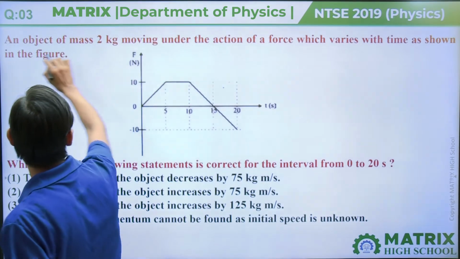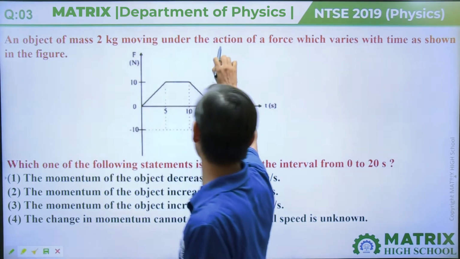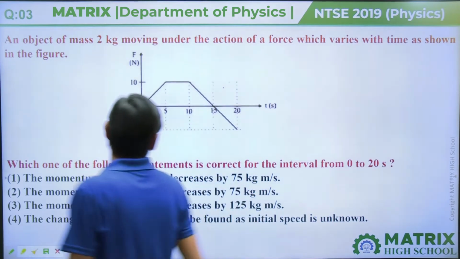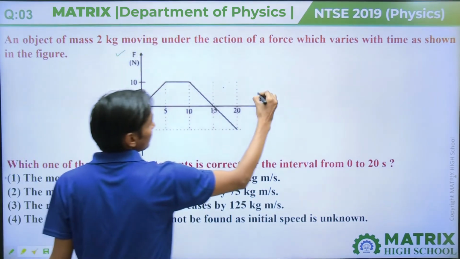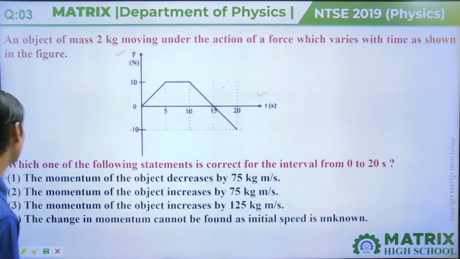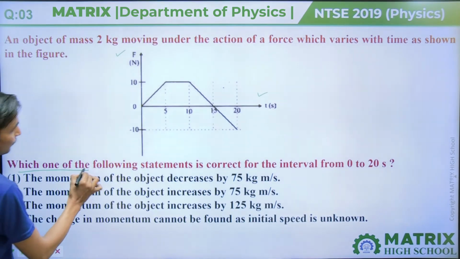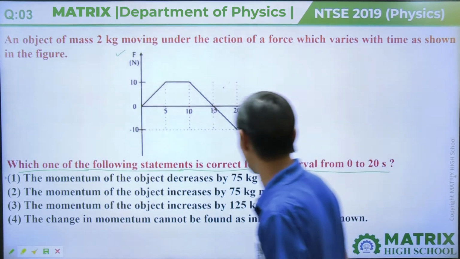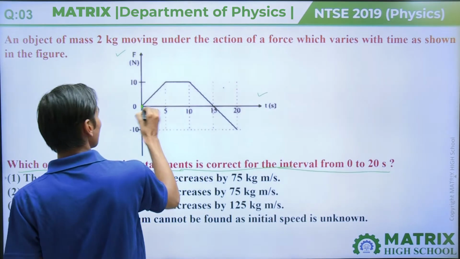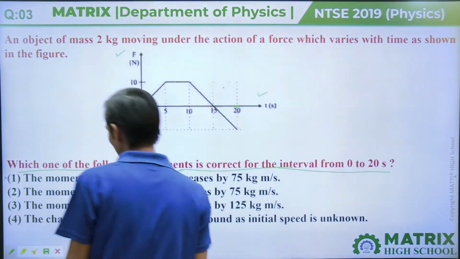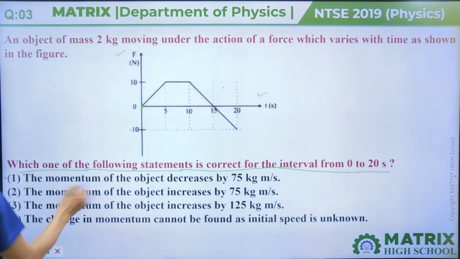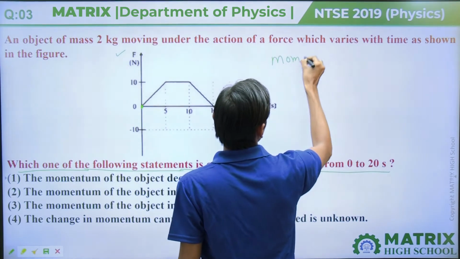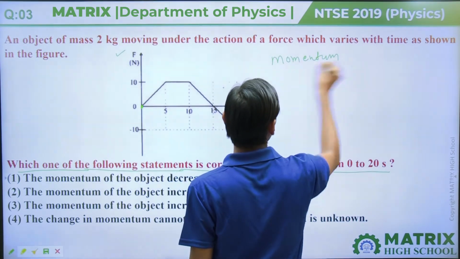In this question, an object of mass 2 kg is moving under the action of a force which varies with time as shown in the figure. The force-time graph is given in the figure. Which one of the following statements is correct for the interval from 0 to 20 second? It is talking about momentum.